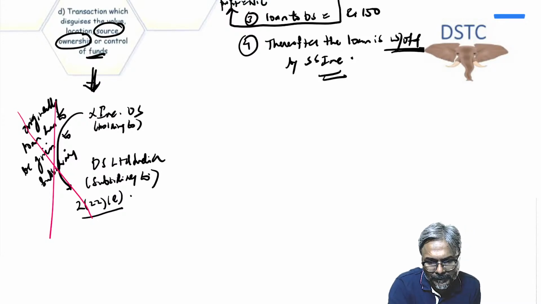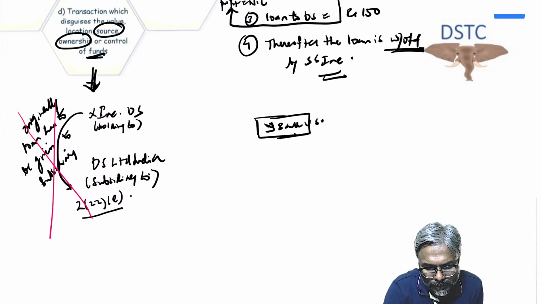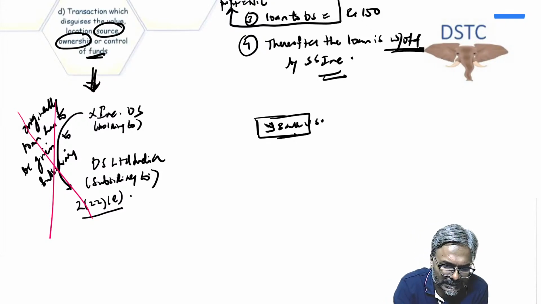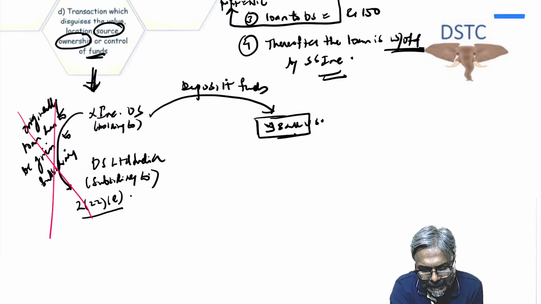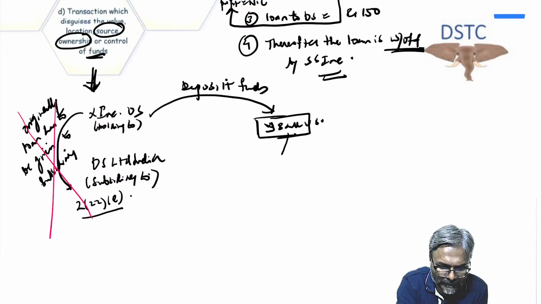Supposing there is another entity or a bank, say Y Bank in US. So what they do now, students, is that this XINC.US holding company deposits the funds with Y Bank.